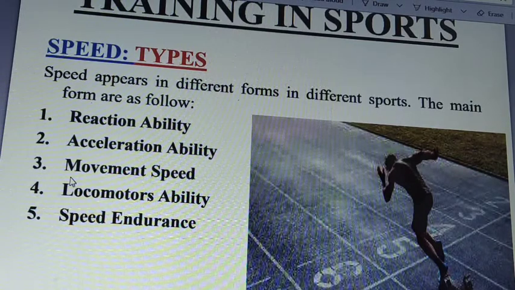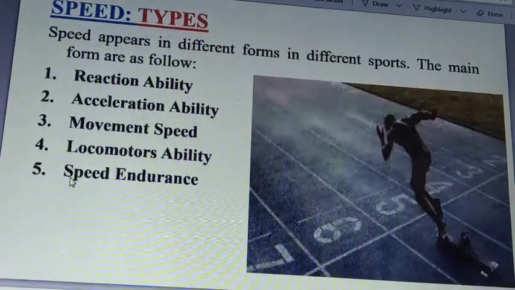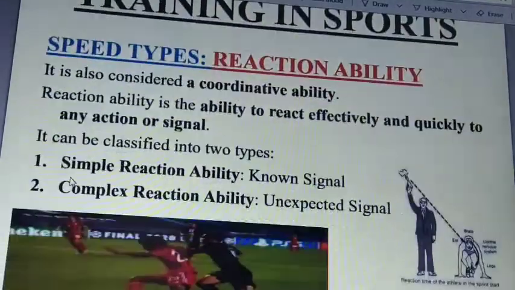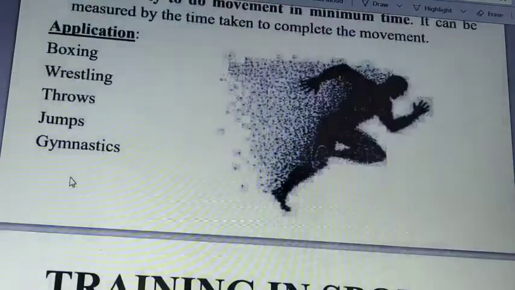And locomotor ability is that ability in which a person changes the speed over a longer duration of time. So locomotor ability is the ability of a body to perform an activity for a longer duration with high speed and with change in direction. It may be of two types. Okay, so these four things we need to keep in our mind.